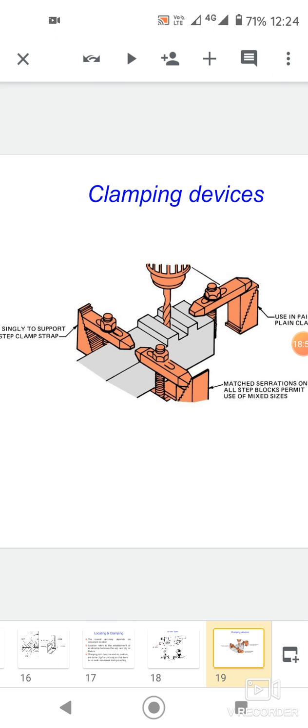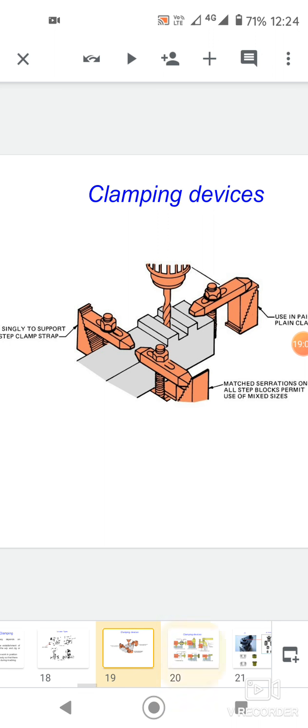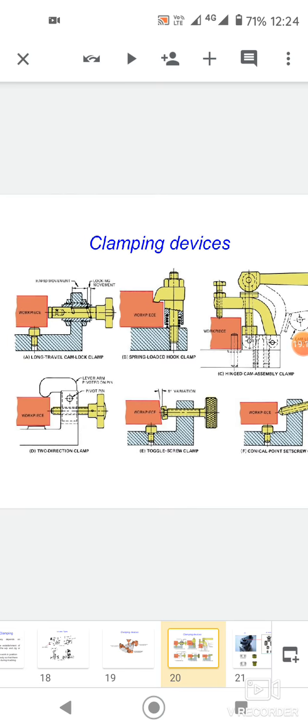This is the workpiece is fixed on both sides of the clamps and other sides of the clamping to the workpiece, to be drilled on the drilling machine by the required dimensions. This is the clamping device.